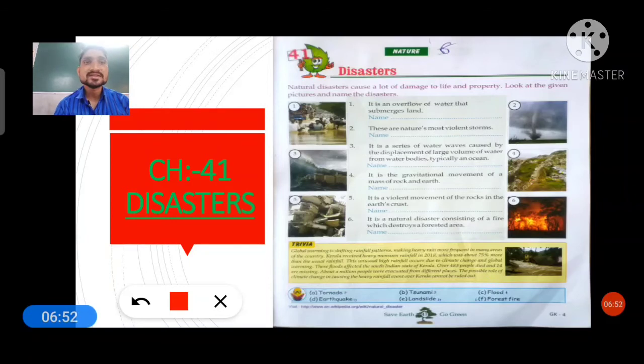Okay, now question number 6: it is a natural disaster consisting of a fire which destroys a forest area. In the picture you can see, students, here the forest gets the fire. It's known as forest fire. So remember its answer. Students, I hope you understood this chapter, disaster, very well.